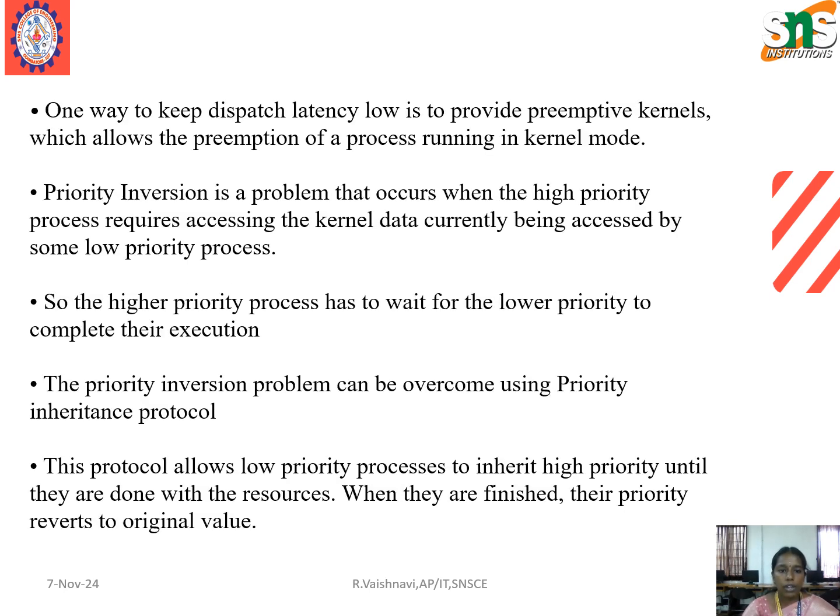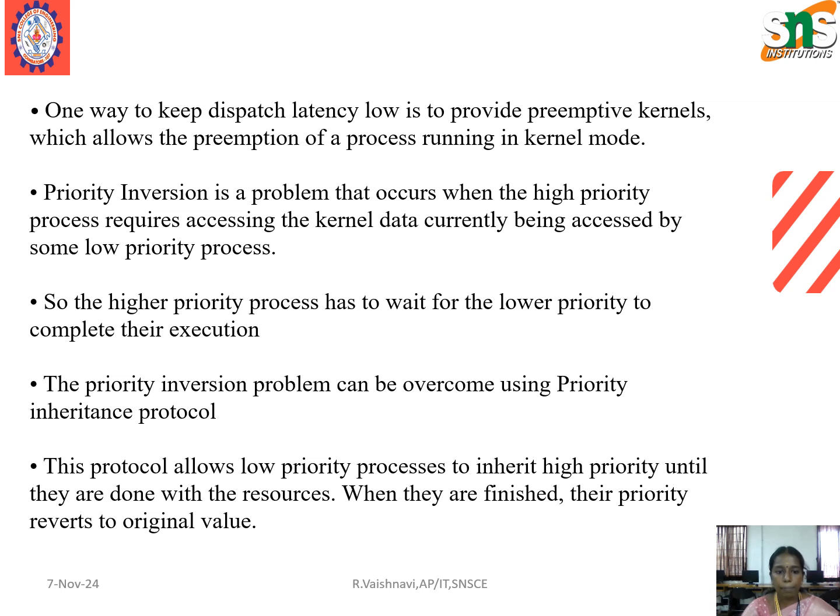Next, one way to keep the dispatch latency low is to provide preemptive kernels, which allow the preemption of a process running in kernel mode. Next one, priority inversion is a problem that occurs when a higher priority process requires accessing kernel data currently being accessed by some low priority process.